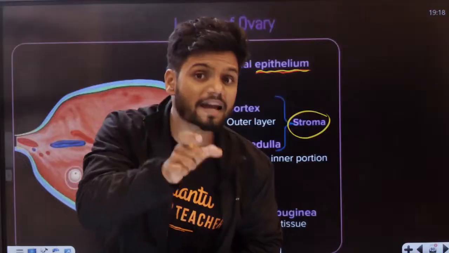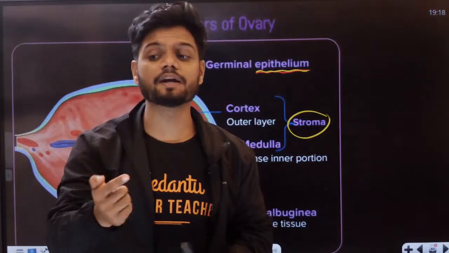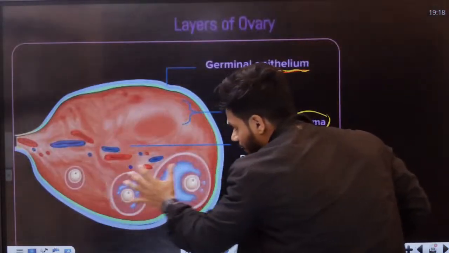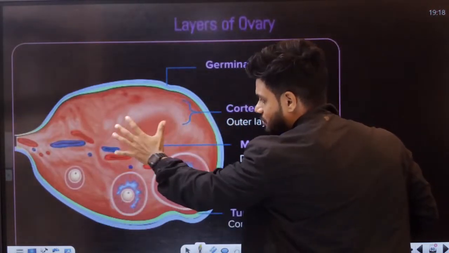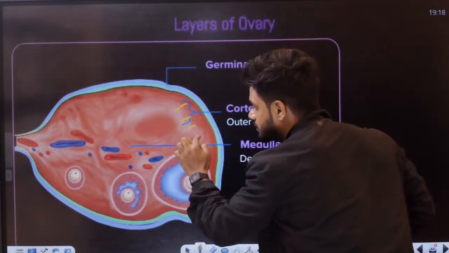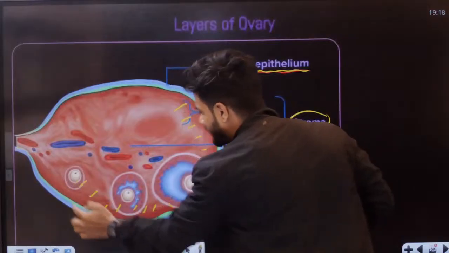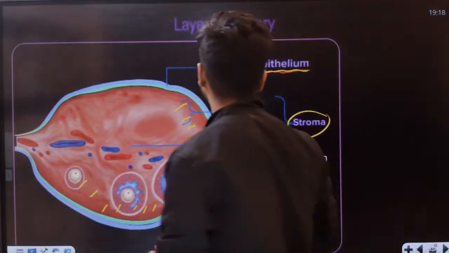Now, the inside part is again divided into 2 parts. All of you, students. See, the inside stroma is again divided into two parts. Inside the stroma, this region here, this outer part, the periphery part. Inside the stroma, this outside part is called what? It is called the outer cortex.